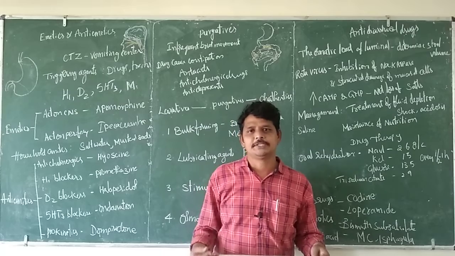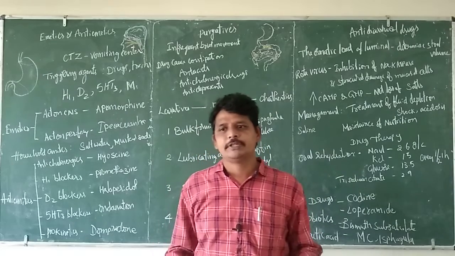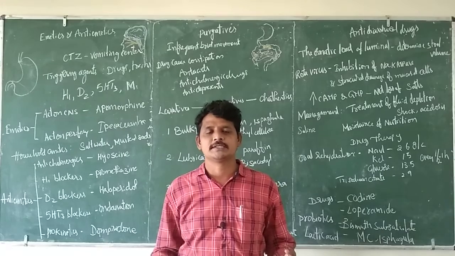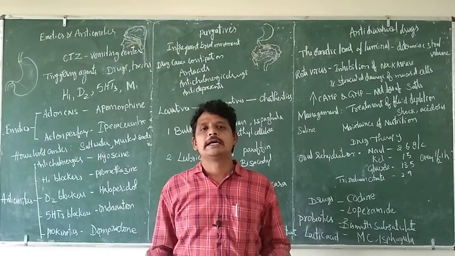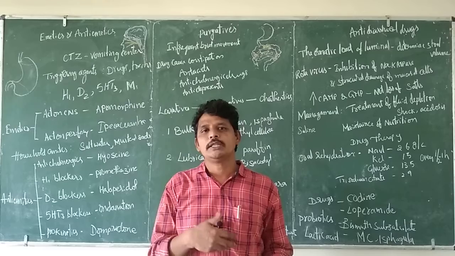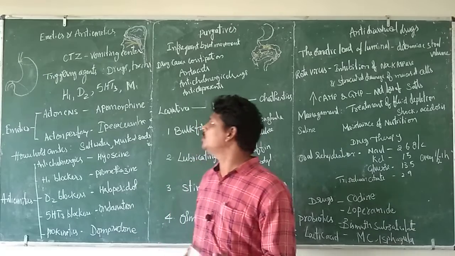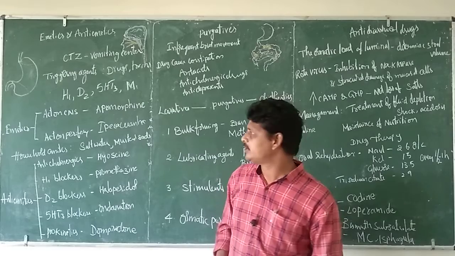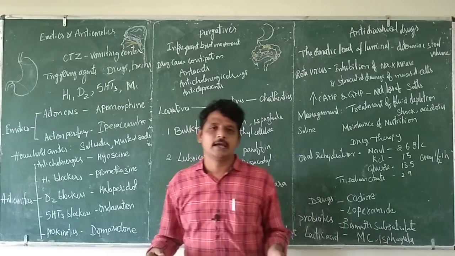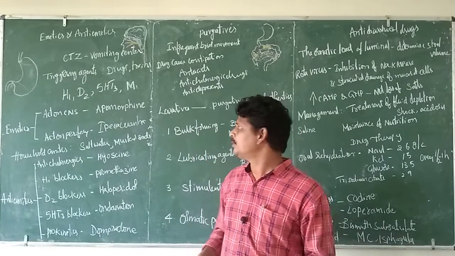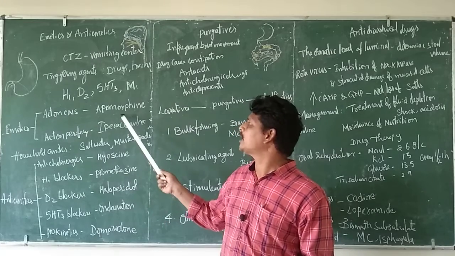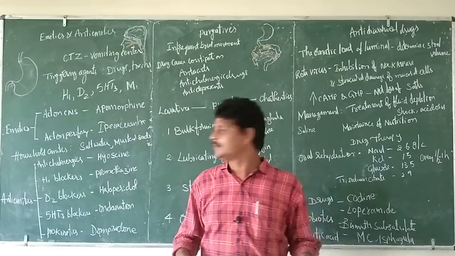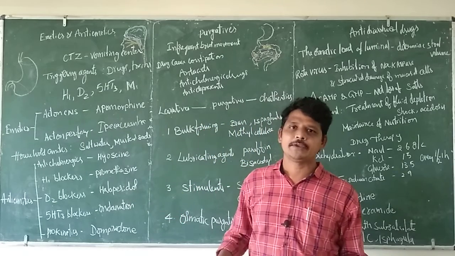Okay, what is the use of emesis? If an individual consumes toxic, unwanted substances or an overdose of a drug, you need to clear all the contents from the stomach. In that scenario, you use emetic agents. Emetic agents can be broadly categorized into two: drugs acting on the CNS, for example apomorphine, which acts on D2 receptors, and drugs acting on the periphery, for example ipecac.